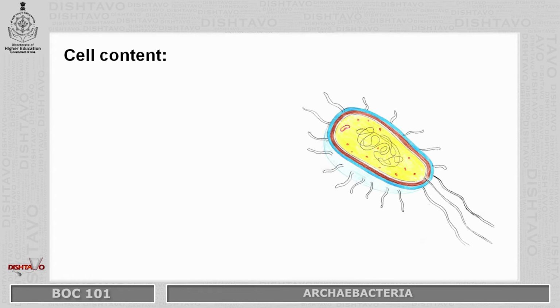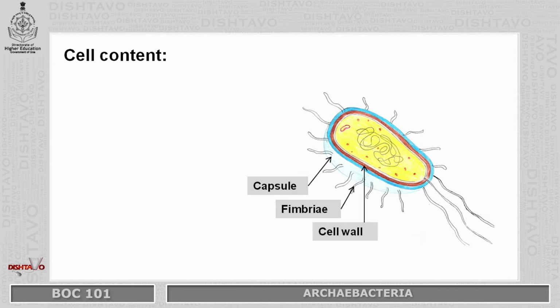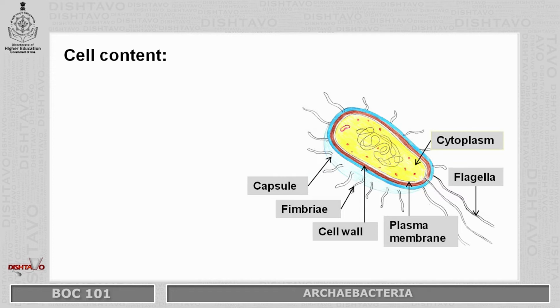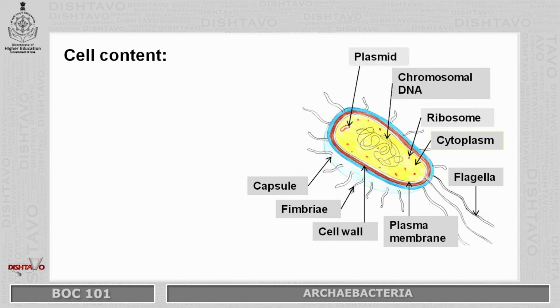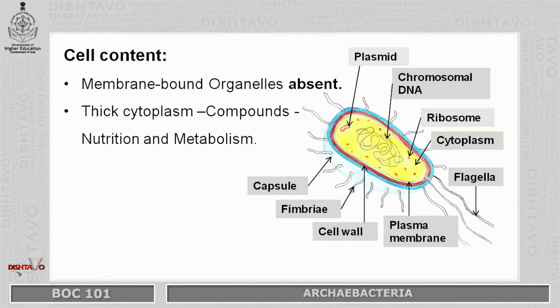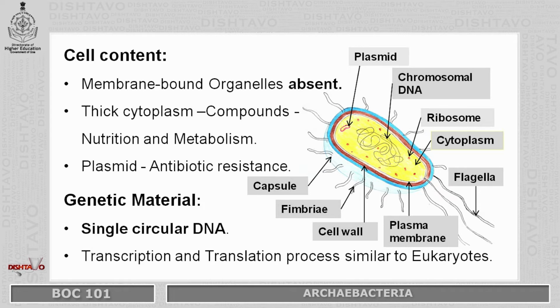Cell content. This is a transverse section of Archaeobacteria wherein it has capsule, fimbriae, cell wall, plasma membrane, flagella, cytoplasm, ribosome, then chromosomal DNA, plasmid, etc. So the membrane bound cell organelles are absent. They have thick cytoplasm which contains all compounds which are required for nutrition and metabolism. Plasmids are antibiotic resistant.